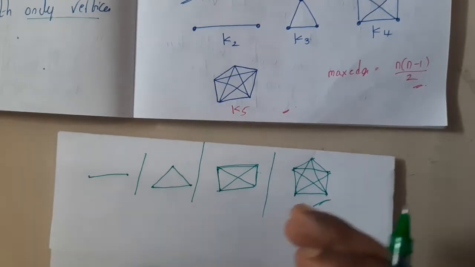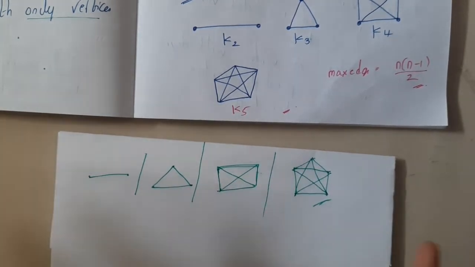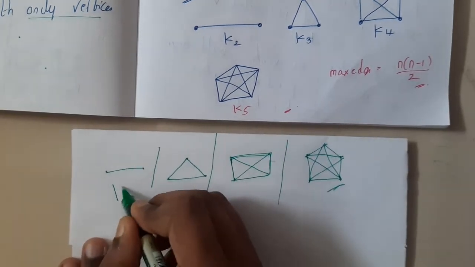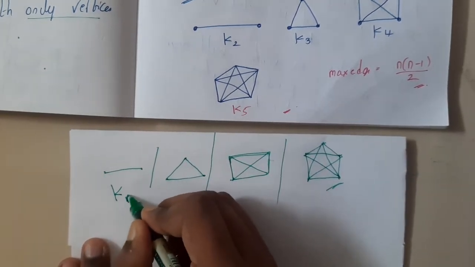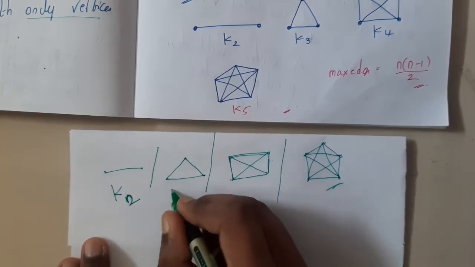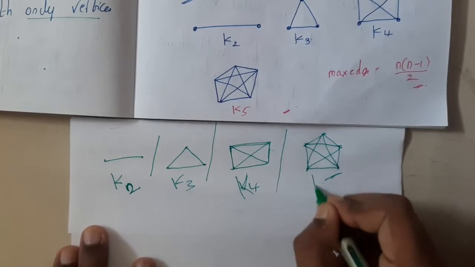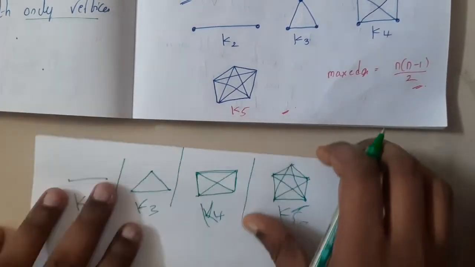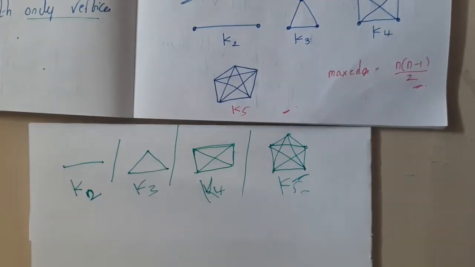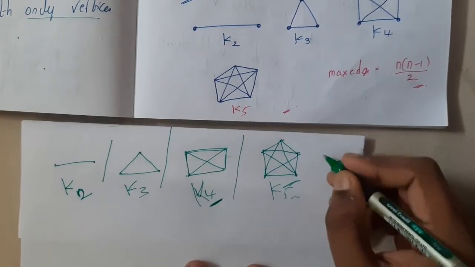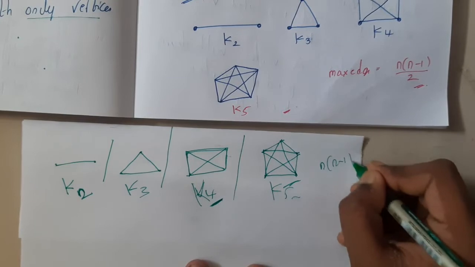If you connect all combinations, all possibilities, that is a complete graph, and it is denoted with a K with the subscript n. So n indicates the number of vertices. So this is K2, this is K3, this is K4, this is K5. And if you want to identify a formula for this, how many edges are there in K4? The formula is n into n minus 1 by 2.